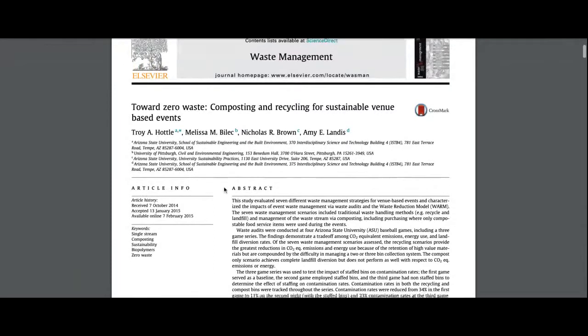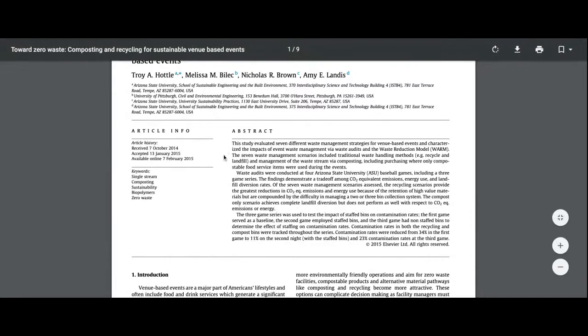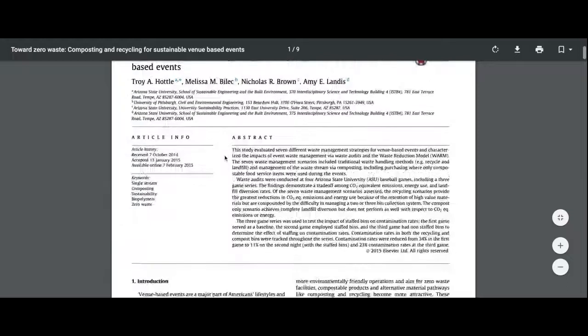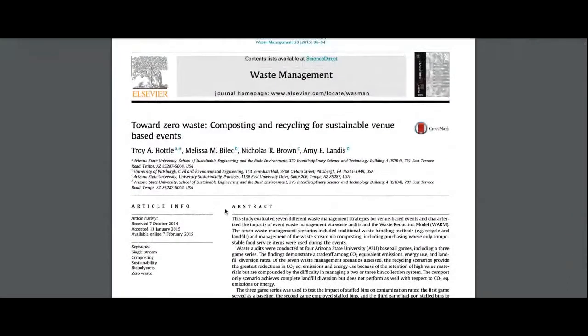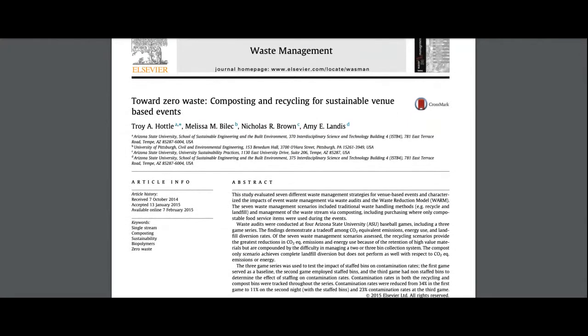So I read through it, and it's talking here. You can look at the abstract. When you come to articles like this, you want to look at their abstract first. Read through the abstract and see if it applies to what you're trying to do. While this one is about Arizona State University's baseball stadium, maybe we can use this to apply to soccer stadiums, right, onto a large scale and see what their ideas were. And so here they talk about how stadium needs to, one, start recycling more to help become zero waste, but also use composting, which is the collection of organic material and making it break down for soil use rather than put it in a landfill and creating methane gas to escape.